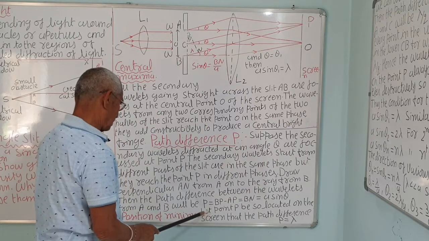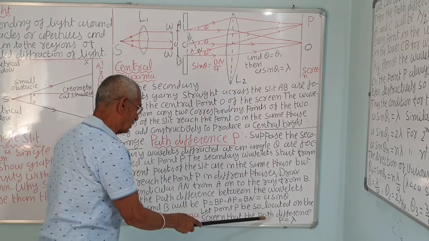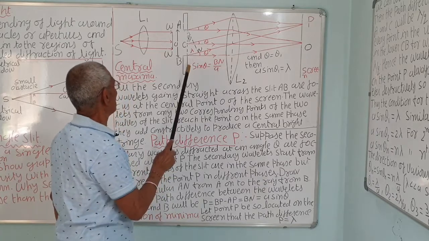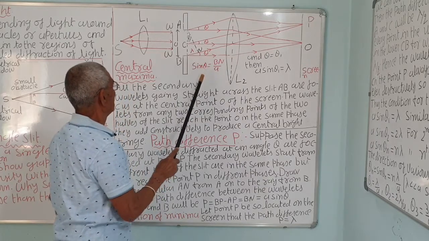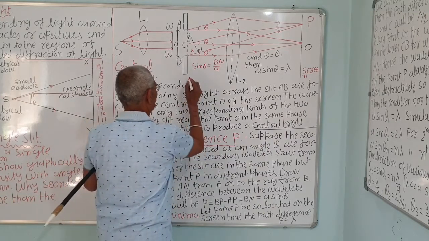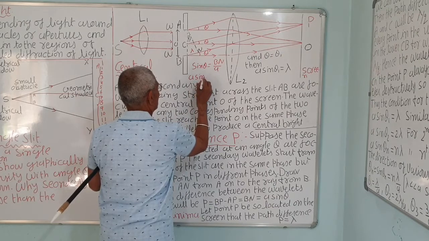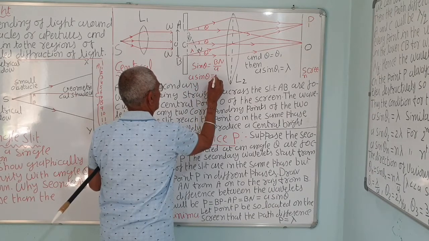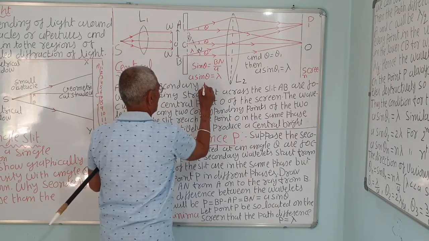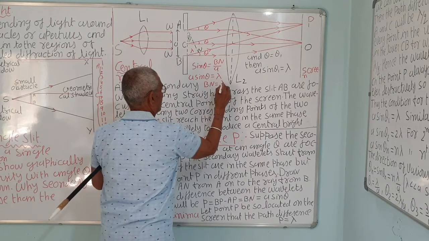Now let the point P be so located on the screen that the path difference is lambda. If the path difference is lambda, that BN is lambda, that is, A sin theta will be equal to lambda. It is so located that BN is equal to lambda, correct.